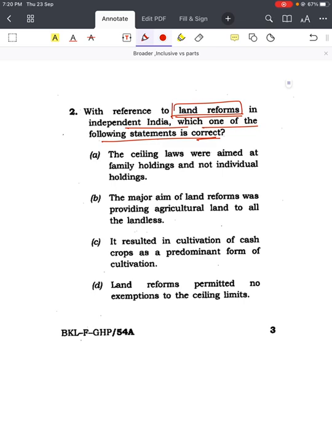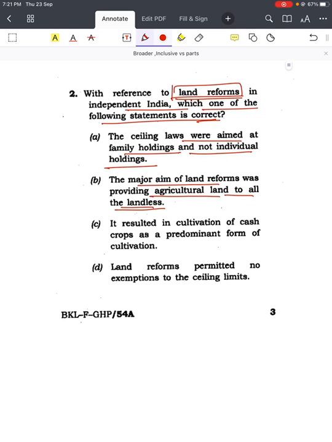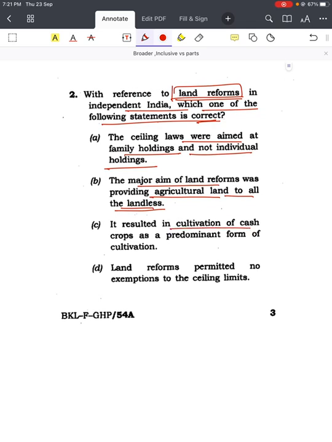First, the ceiling laws were aimed at family holdings and not individual holdings. Second, major aim of land reform was providing agricultural land to the landless. Then it resulted in cultivation of cash crops as a predominant form of cultivation. Then land reforms permitted no exemptions to the ceiling limits.